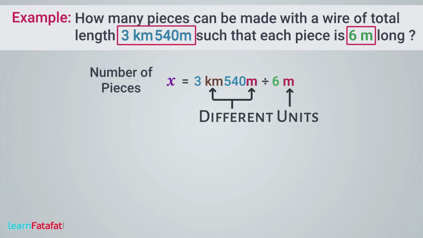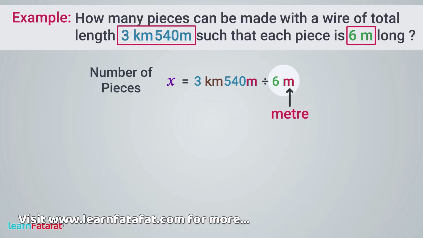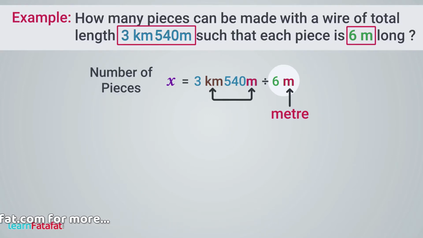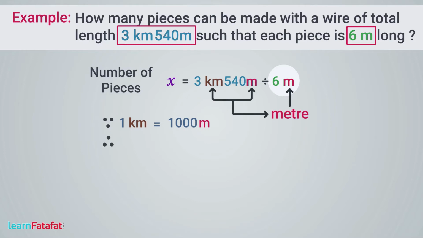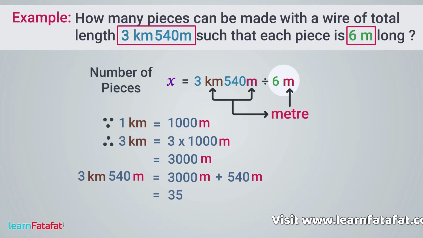To make units similar, the best way is to find the unit of smallest measurement. Here, the smallest measurement is 6 and its unit is meter. So we have to convert the larger measurement, here 3 km 540 meter, into meter. It can be done like this. Since 1 kilometer equals 1000 meter, therefore 3 kilometers equals 3 multiplied by 1000 meter, which is equal to 3000 meter. And 3 kilometers 540 meter equals 3000 meter plus 540 meter, which is equal to 3540 meter.